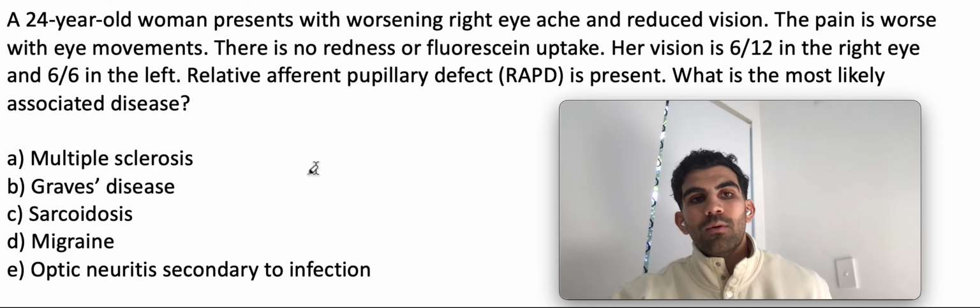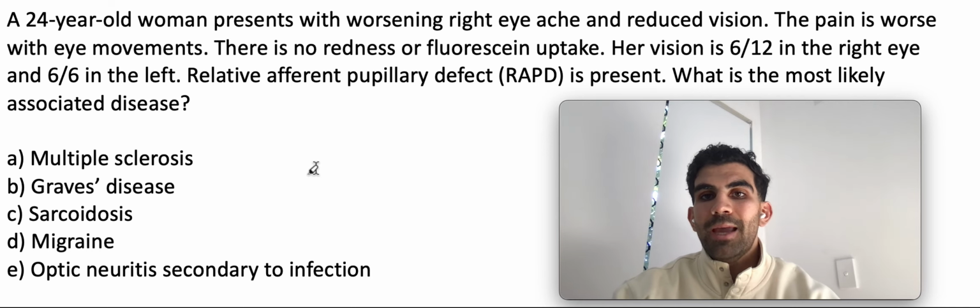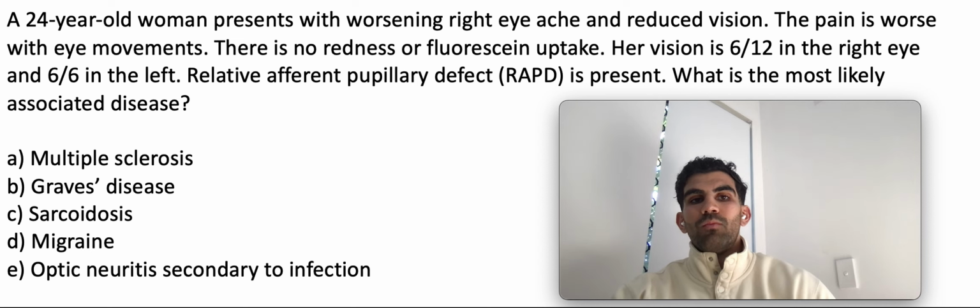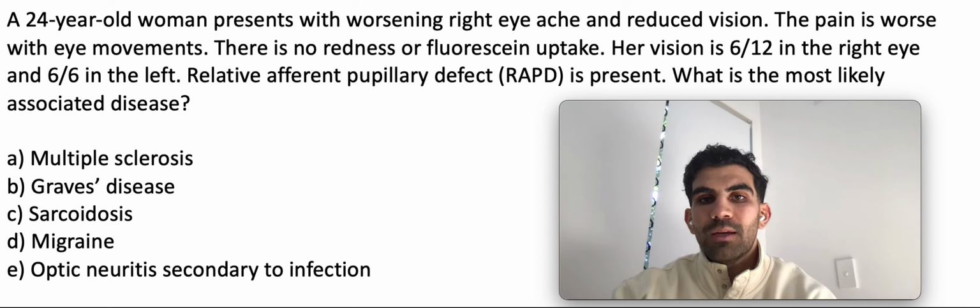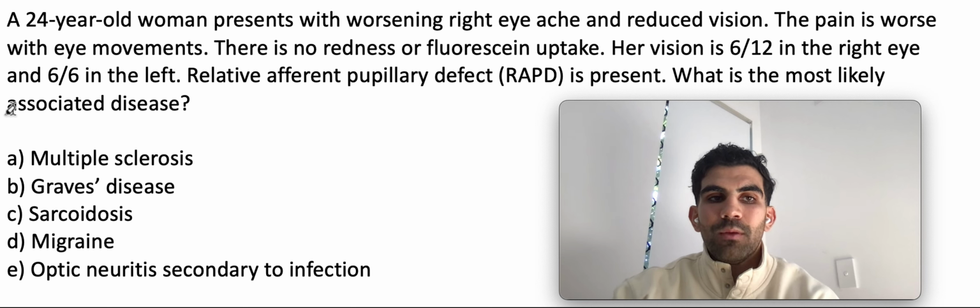A 24-year-old female presents with worsening right eye ache and reduced vision. The pain is worse with eye movements. There is no redness or fluorescein uptake. Her vision is 6 out of 12 in the right eye and 6 out of 6 in the left. Relative afferent pupillary defect is present. What is the most likely associated disease? So the most important part there is associated disease.